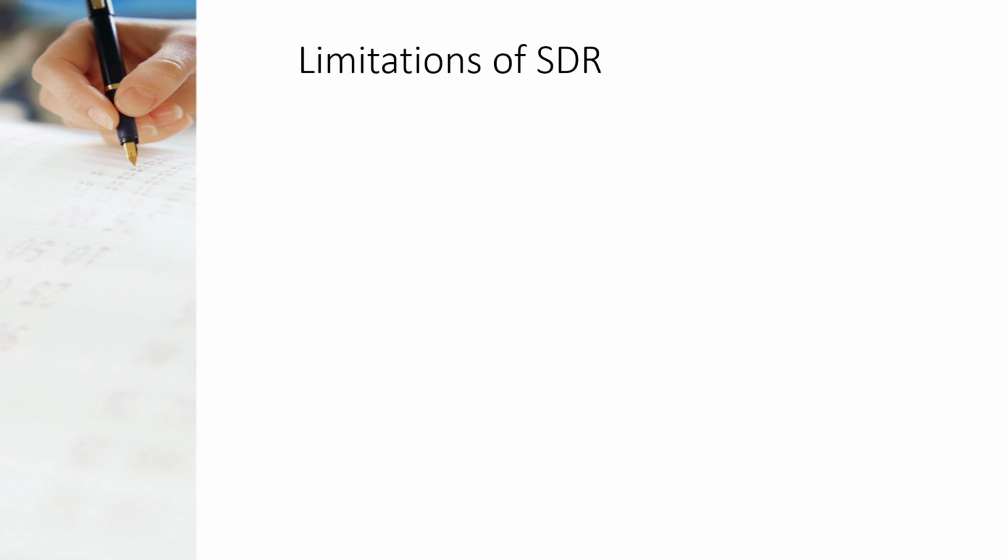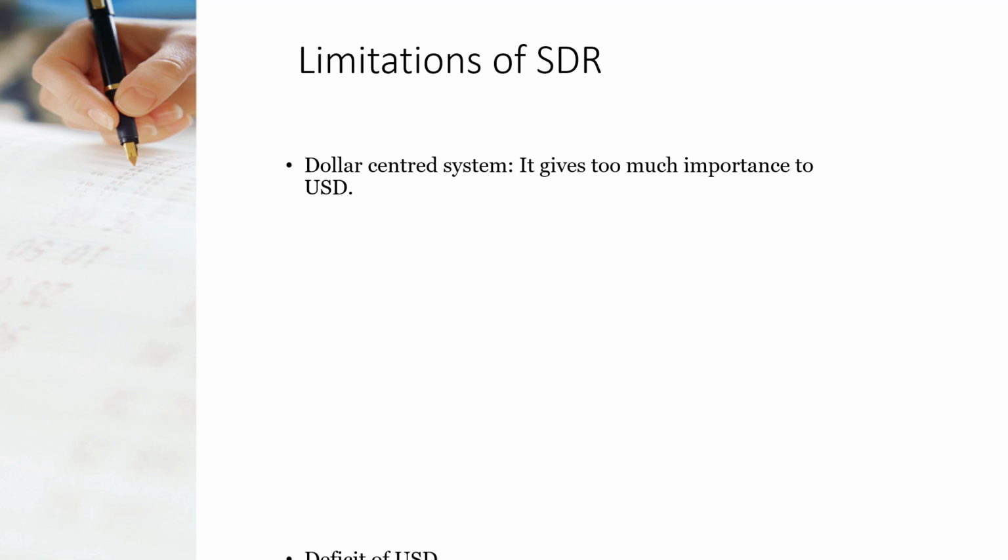Last but not least, limitations of special drawing rights. It is beneficial, but it has some limitations too. It has some drawbacks too. The very first is the dollar standard system. It gives too much importance to the United States dollar, as special drawing rights are determined on the basis of US dollars as per the market exchange rates of the other 4 basket currencies. As it is based on the summing of US dollars, in case it is deficit, then the whole system has to trouble for the same.